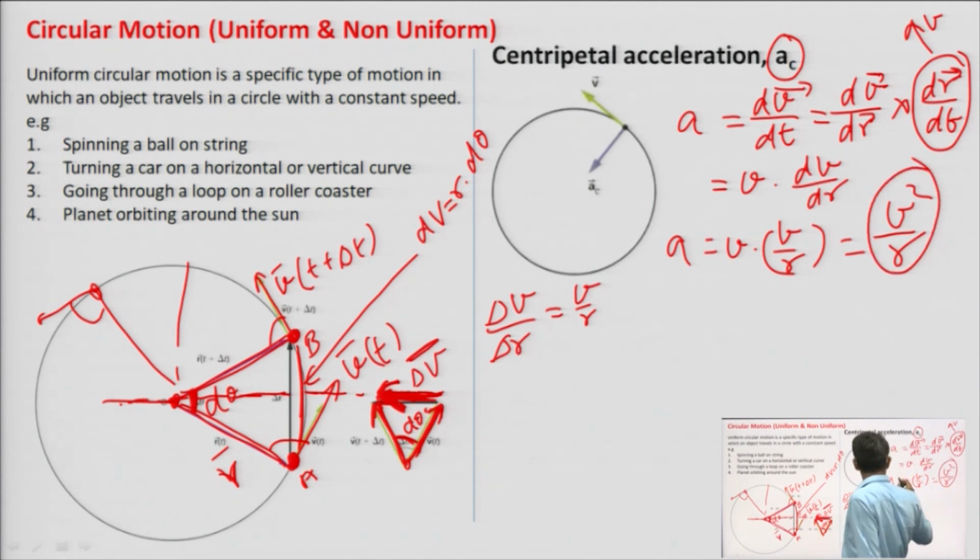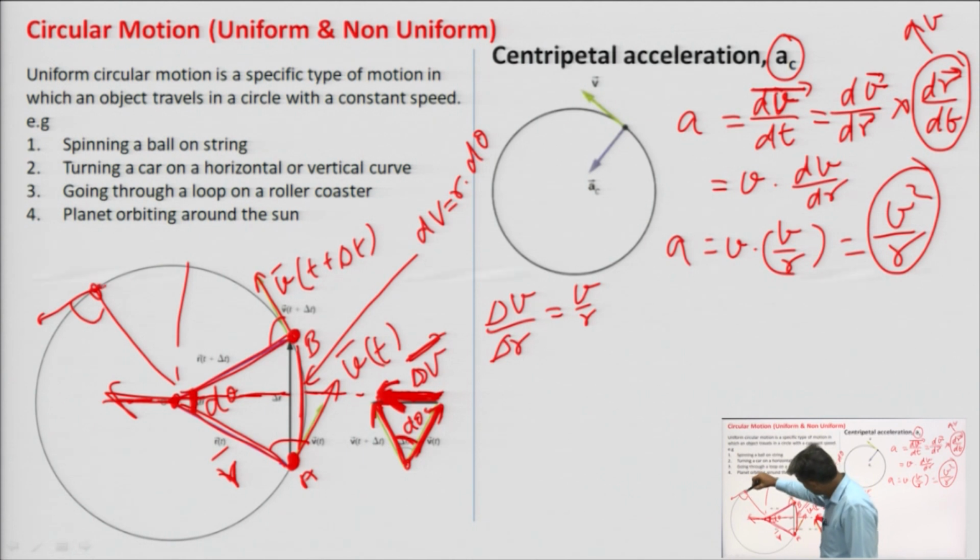Since this acceleration is in the direction of delta v, and the delta v will always be acting towards the center at this position.